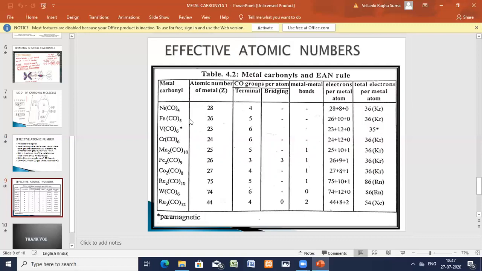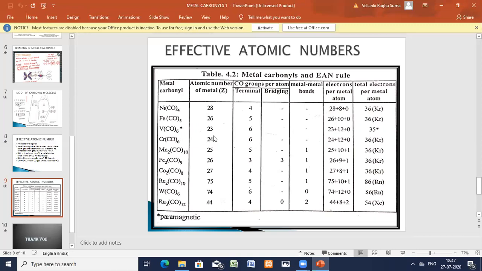Next, iron pentacarbonyl. Iron has atomic number 26. Number of carbon monoxide ligands is 5. No bridging, no M-M bonds. So 26, Z plus 2 into 5, which is 10. 26 plus 10 is 36. Krypton configuration, a stable carbonyl.